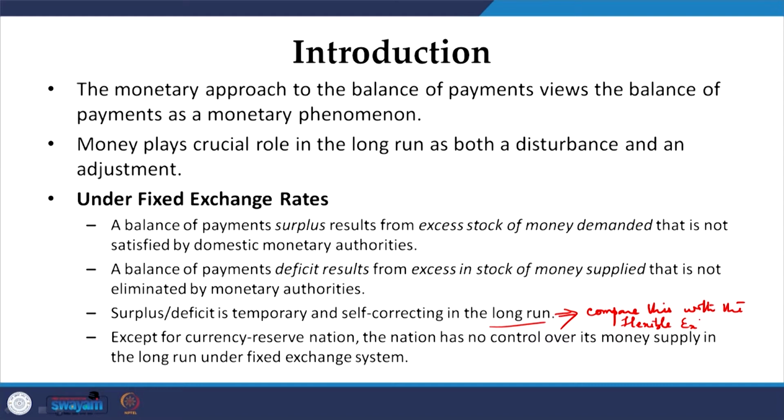I have also mentioned that in some countries where the currency reserve is not a problem, they are not required to wait for the long run. Rather, the disturbances could be self correcting in the short run by utilizing the currency reserves within the country. That is why the last point is that, except for a reserve currency nation, the nation has no control over its money supply in the long run under a fixed exchange system. Even in the long run, the country has no control over money supply.